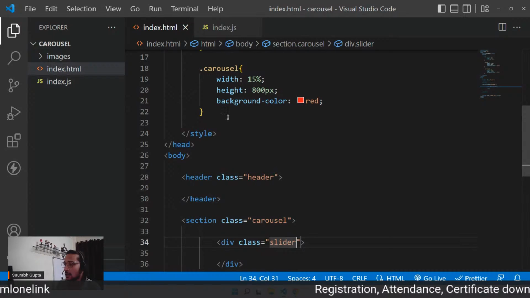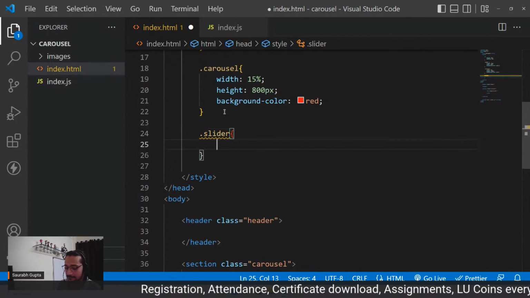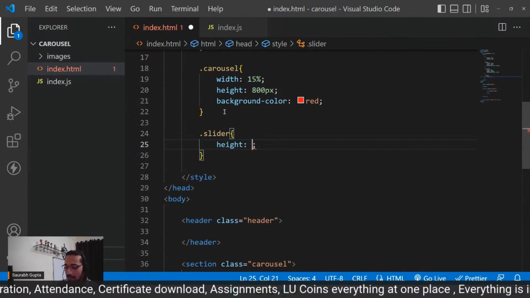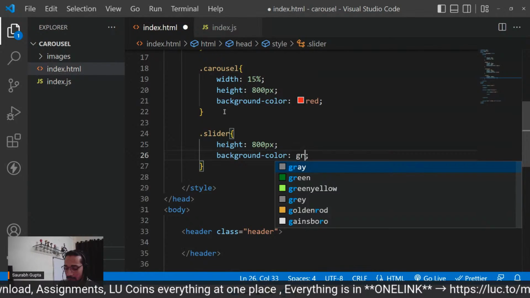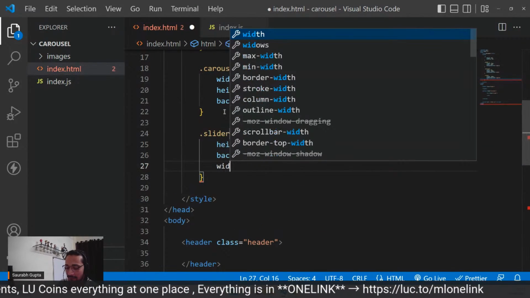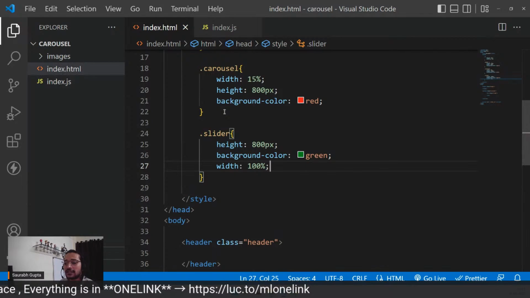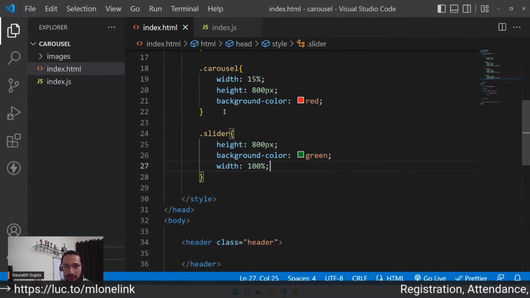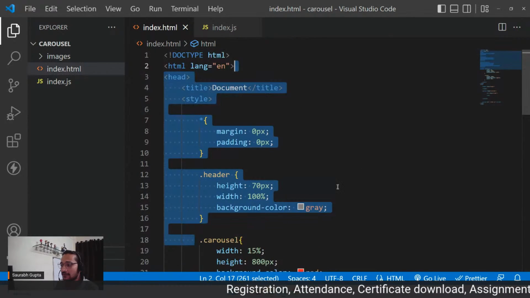Focus. Now tell me, what if I give this slider the same height, that is 800 pixels, and a background color of green. And what if I give it a width of 100%? Tell me how much it will take, guys. 100% of the parent. That means the slider should cover up the whole carousel area.